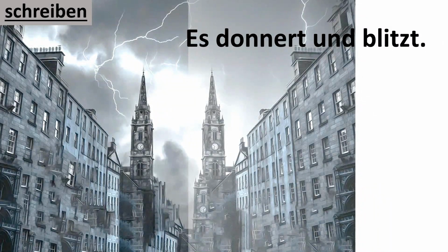Es donnert und blitzt. Now, in the German language, we say this expression together because normally we have thunder and lightning together. So the Germans would say es donnert und blitzt, which means there's thunder and lightning.